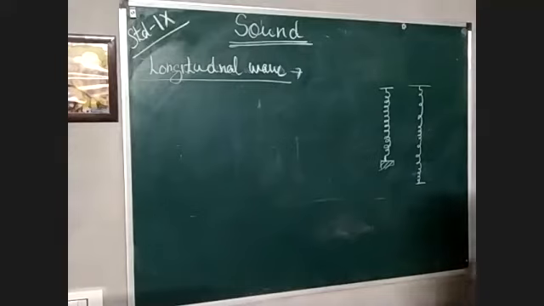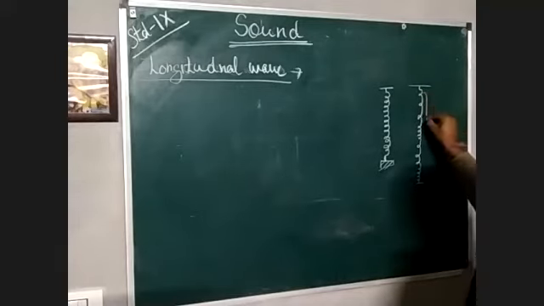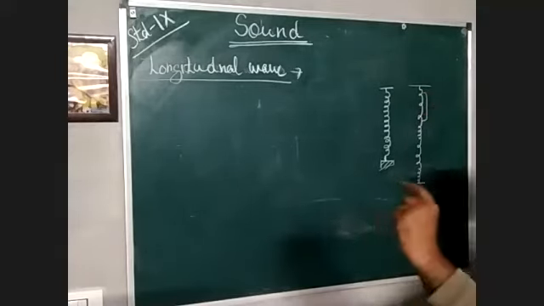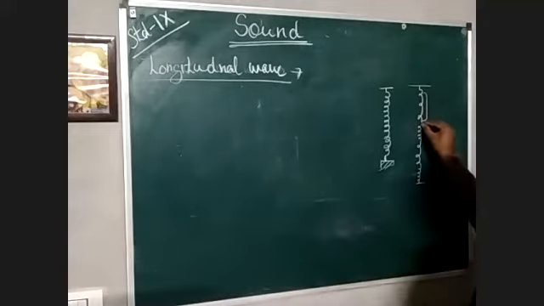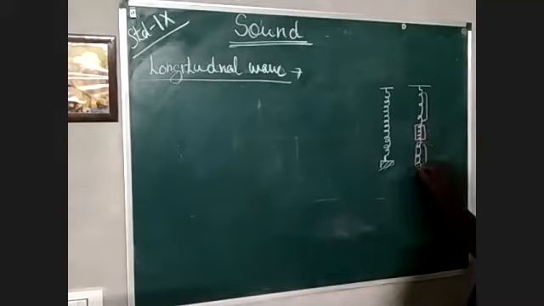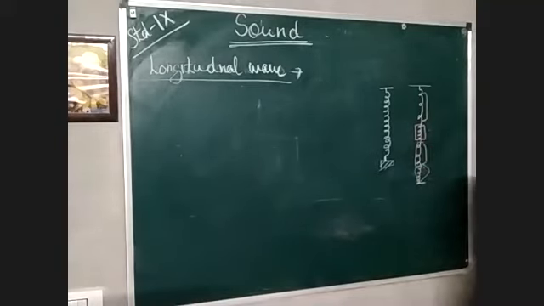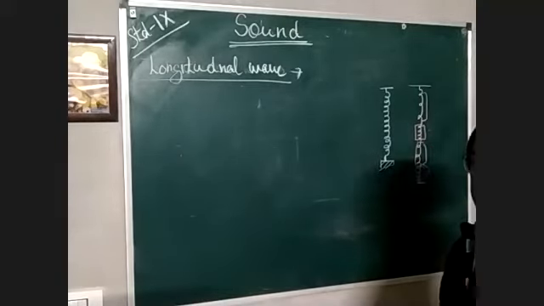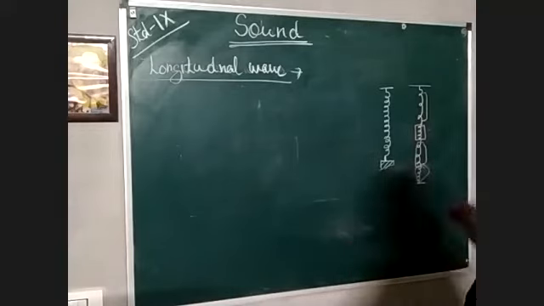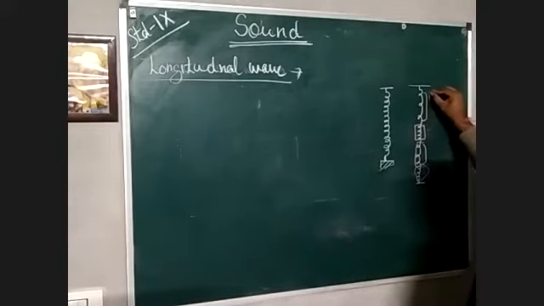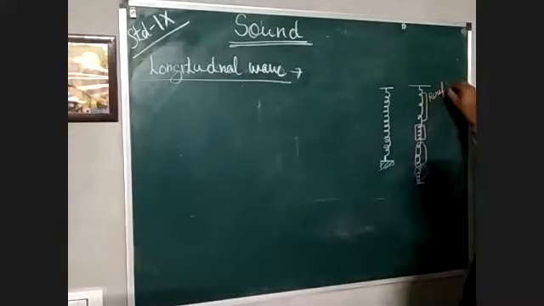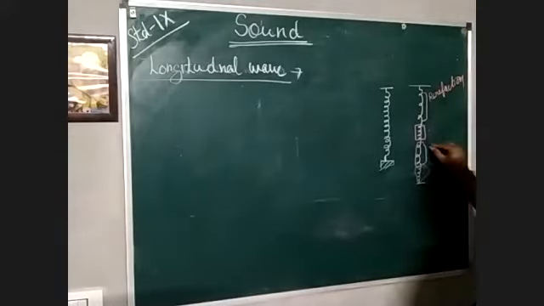That means, what I mean to say, here you can see these wire coils are very far away from each other. Here they are very closer. Again, they are very far away. Again, they are very closer. So that means the regions are generated in this kind of motion. So this region is known as rarefaction. And this one is known as compression.